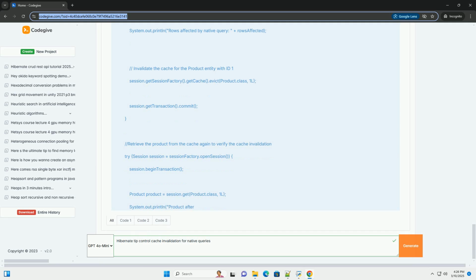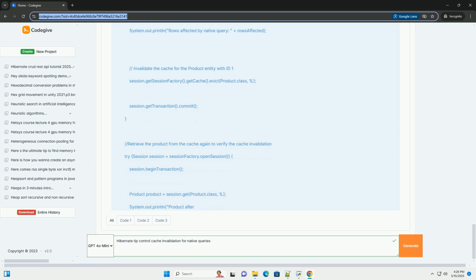5. Example: cache invalidation with a complex native query. Let's imagine a more complex native query that updates both product and category entities. Using Envers, you could do the following. Explanation: 1. Envers integration: both Product and Category are audited with @Audited. 2. Add addSynchronizedEntityClass: we tell Hibernate that the query might affect both Product and Category. Envers then handles the selective invalidation based on which entities were actually modified.